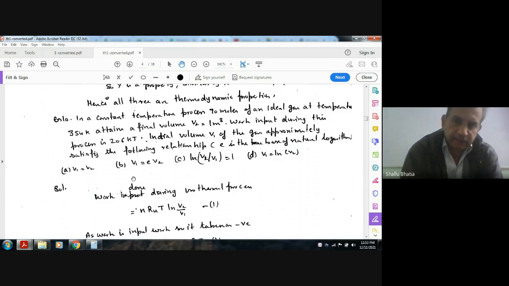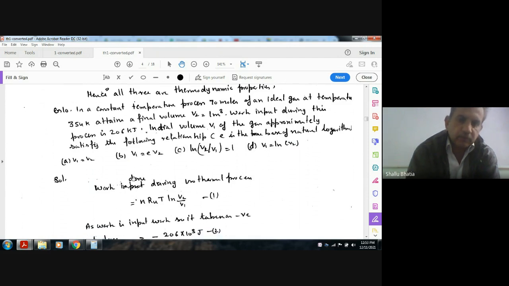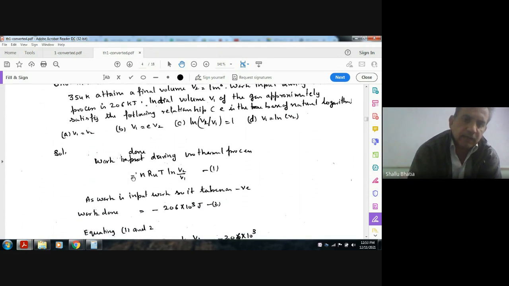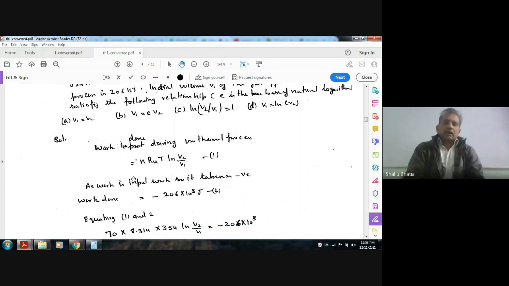E is the base of the natural logarithm. Option A, V1 is equal to V2. B, V1 is equal to e V2. C, ln V2 by V1 is equal to 1. D, V1 is equal to ln V2. Now work done in an isothermal process is nRT ln V2 by V1.